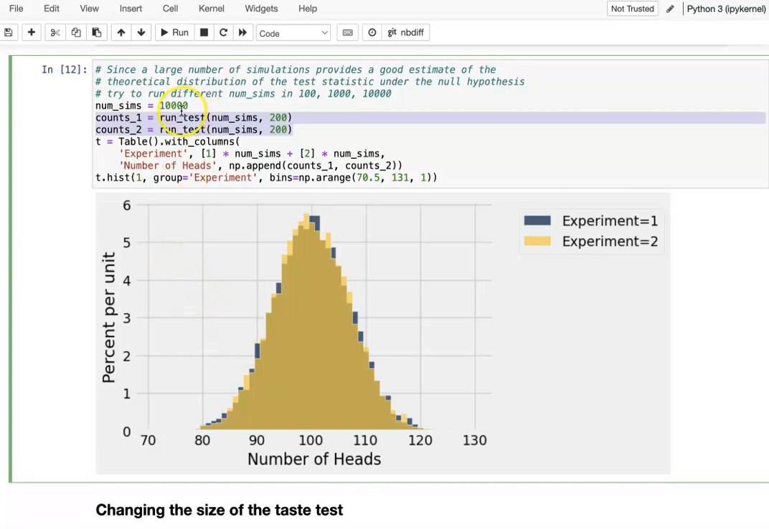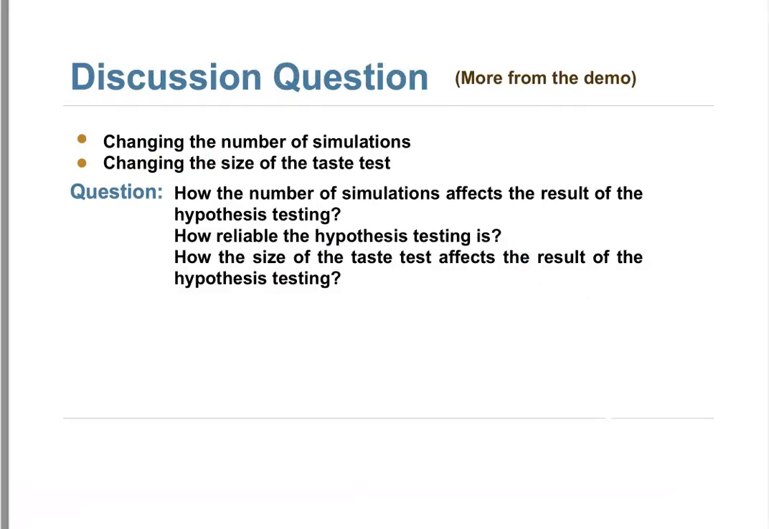So then 1,000 is better. Then you can see here with 10,000, the two groups basically overlap with each other. That's the reason here, we just want to prove to you why earlier we always say we need to have a big number of simulations. So continue. We already demonstrated the discussion question for the super soda. So continue with our demo.